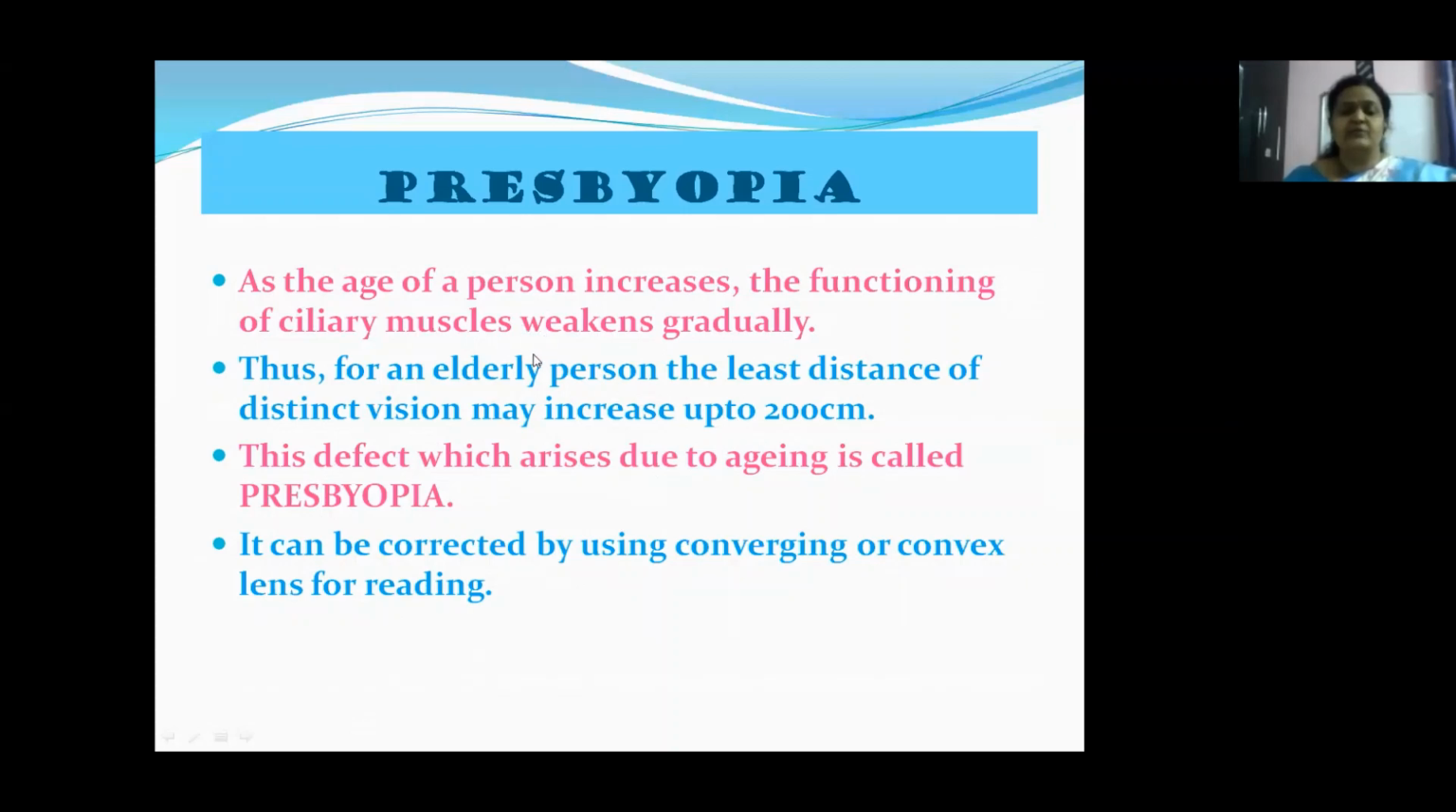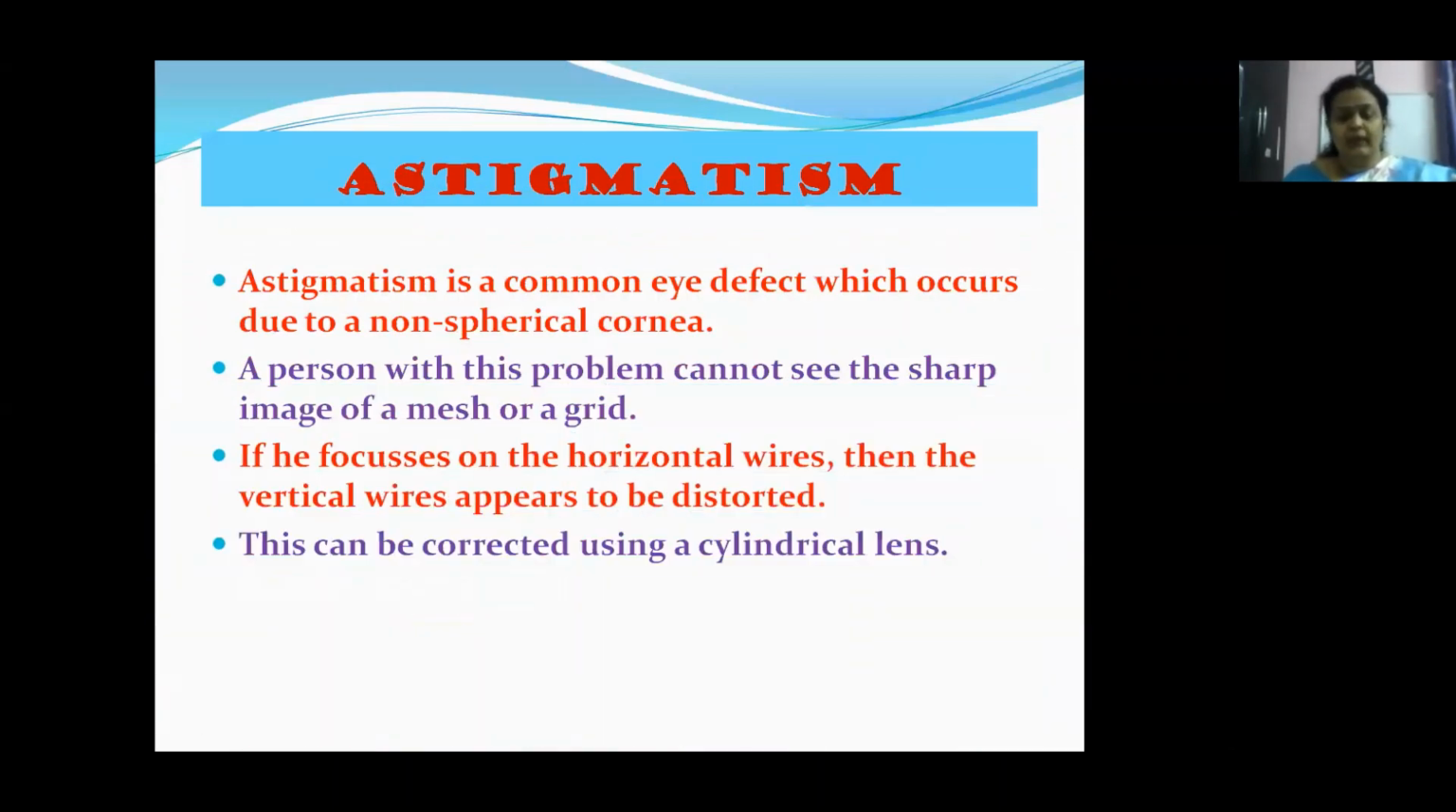the power of accommodation of the eye also weakens gradually. For an elderly person, the least distance of distinct vision may increase up to 200 centimeters. For our normal eye, it is 25 centimeters, but for elderly people, it can be 200 centimeters. This defect, which arises due to aging, is called presbyopia. It is corrected by using a converging or convex lens. The next type is called astigmatism.